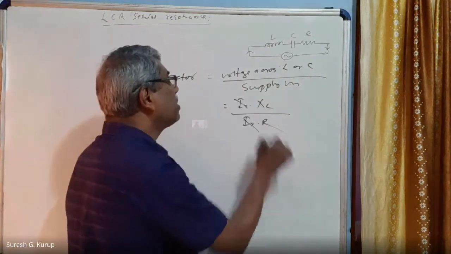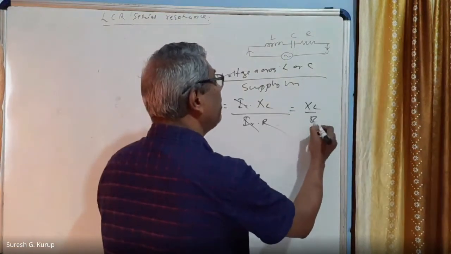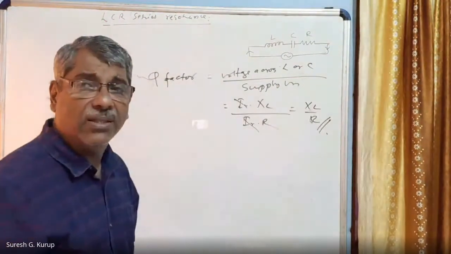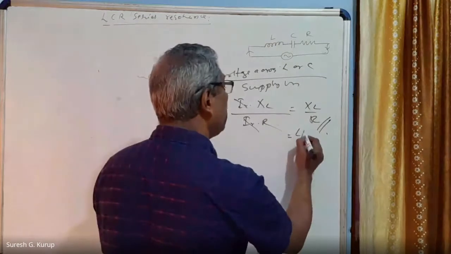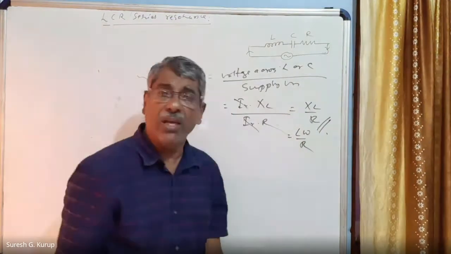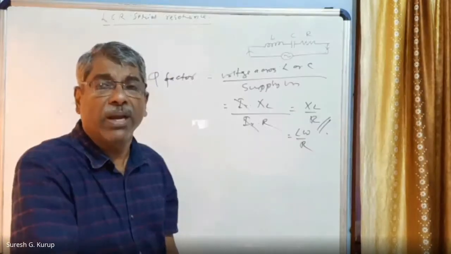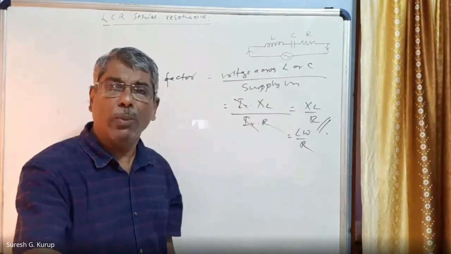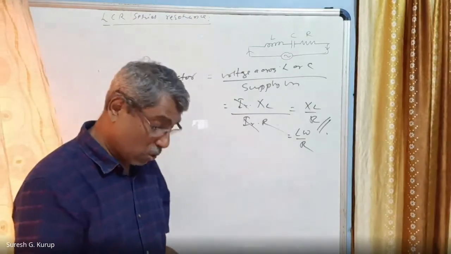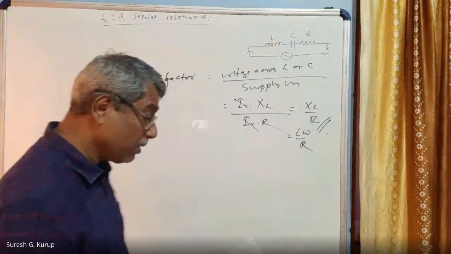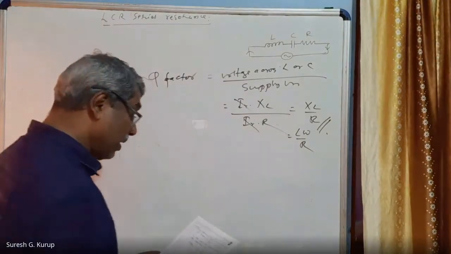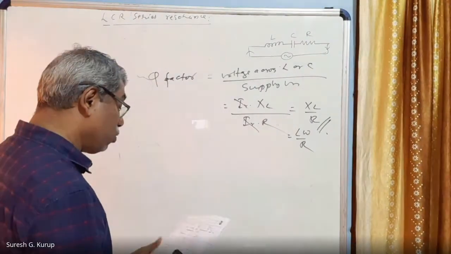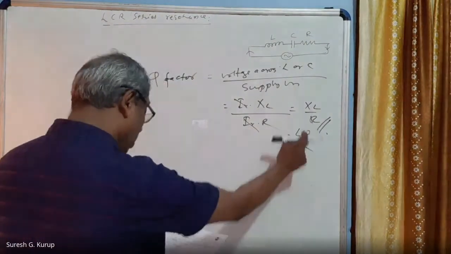IR and IR cancel. You will get Q equal to XL divided by R. So this is one expression for quality factor. XL is L omega. This can be written as L omega divided by R. L omega is a reactance that is denoted in ohms. R is also a resistance in ohms, so the ohm cancels. Therefore, quality factor has no unit at all. Right? Another expression also we can bring about for quality factor. So this is one relation.